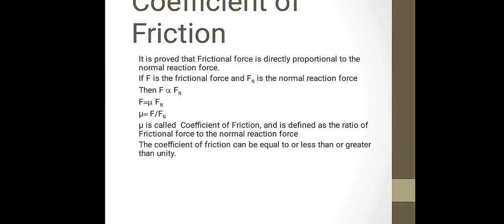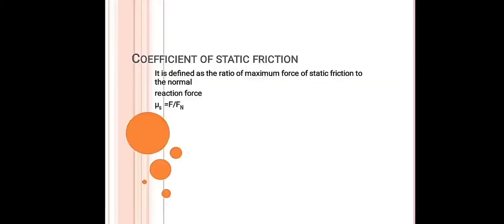This coefficient of friction has some value, which may be equal to 1, less than 1, or greater than 1, depending upon the pair of contact surfaces. The coefficient of static friction is denoted by the letter mu s. It is given by the ratio of the maximum force of static friction to the normal reaction force. That is, mu s is equal to F by Fn.